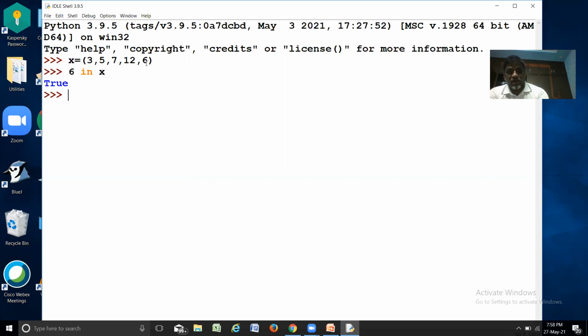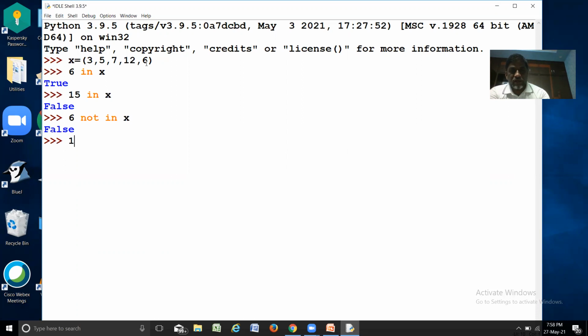Okay. Of course, I will check it with a member which is not present. So 15 in X I am trying. So it is returning false. Again, I will use not for the same examples. You should give a space here. 6 not in X, I'm asking. So if it is not in the X, it returns true. Otherwise, returns false. See, because 6 is present in X, it is returning a false here.